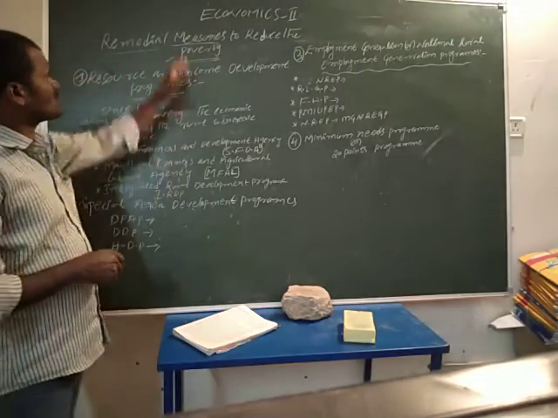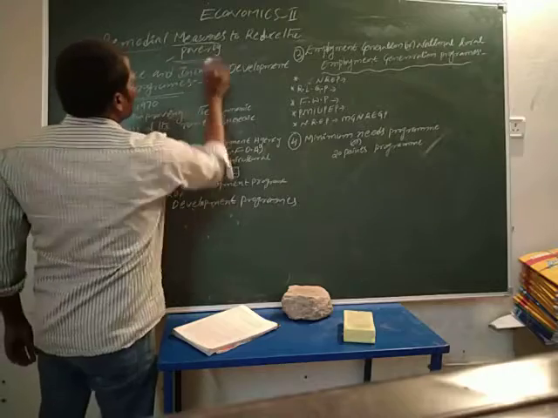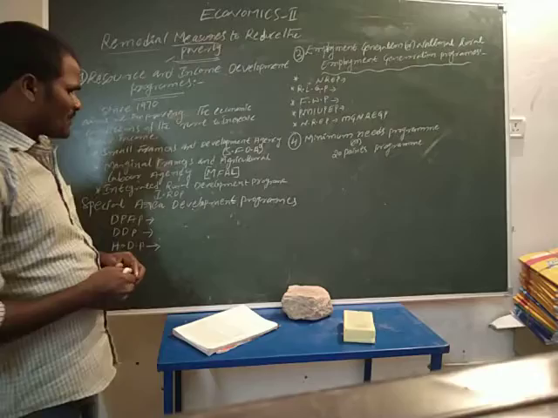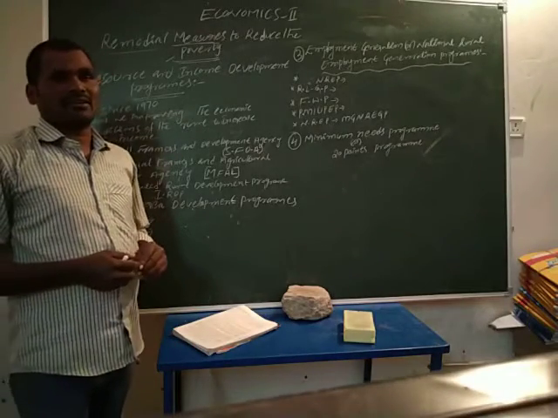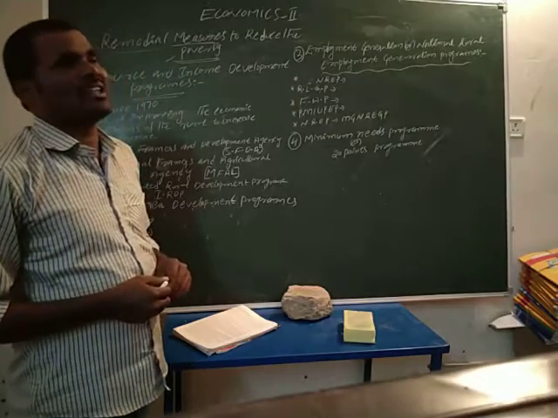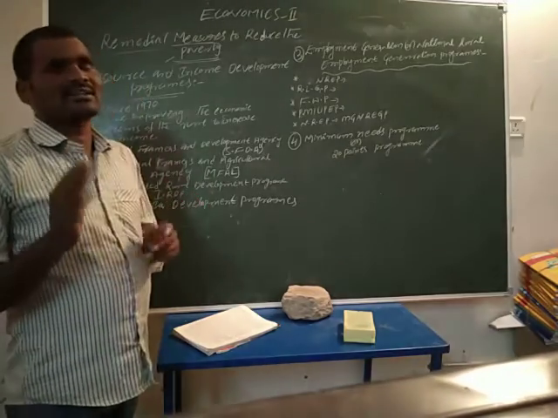Today we will discuss the remedial measures to reduce poverty. Since poverty and unemployment are inseparable, we cannot see them as separate terms.